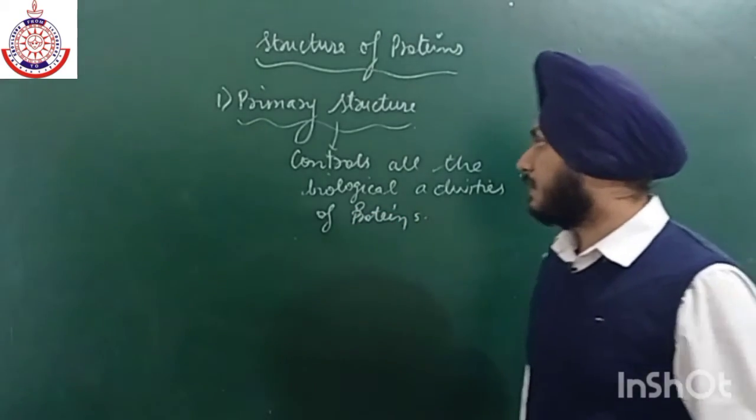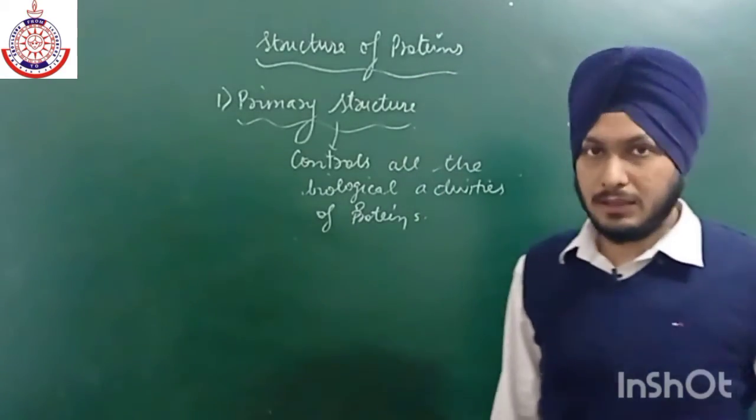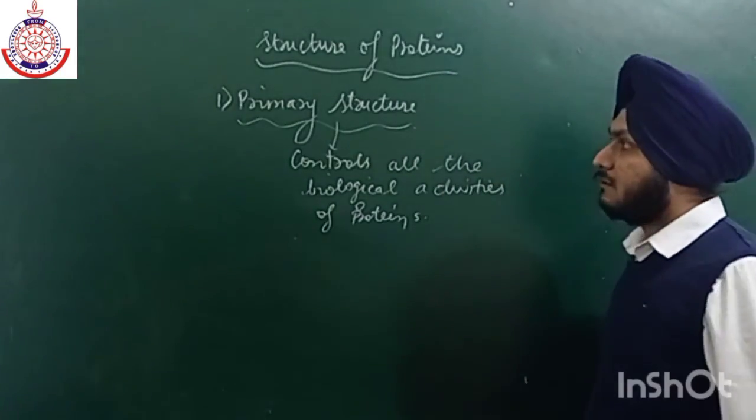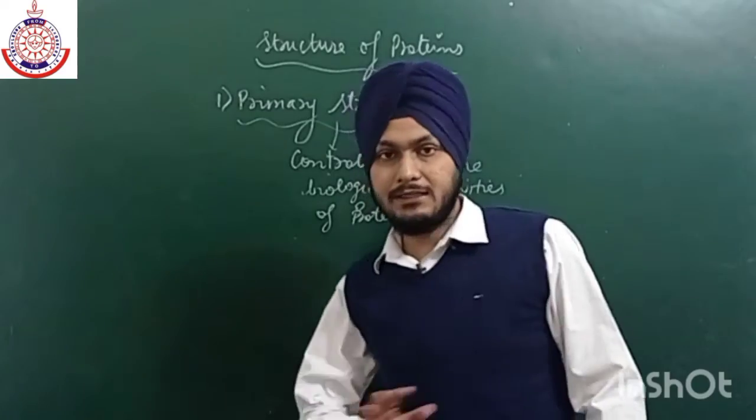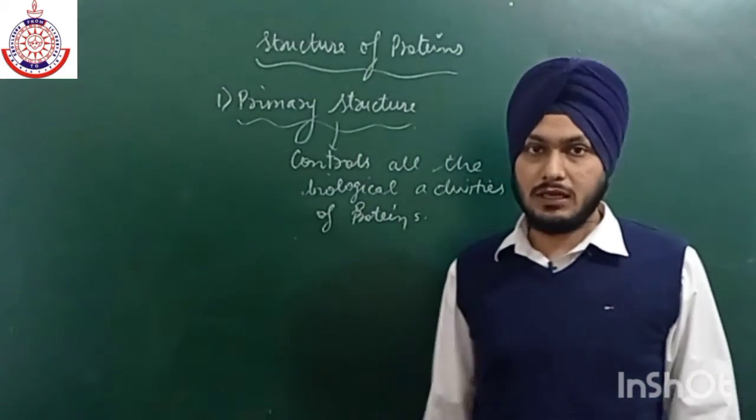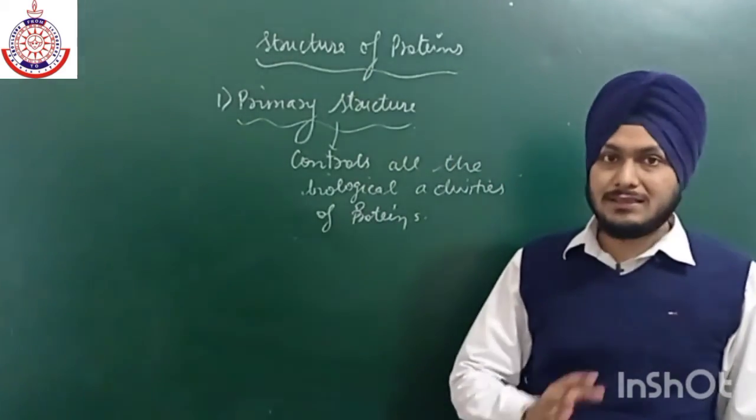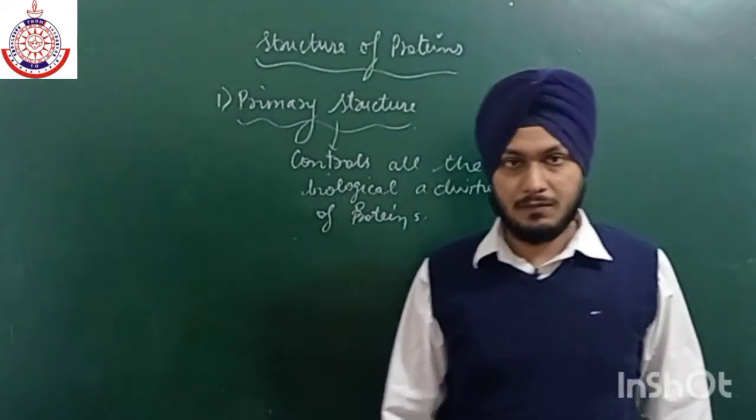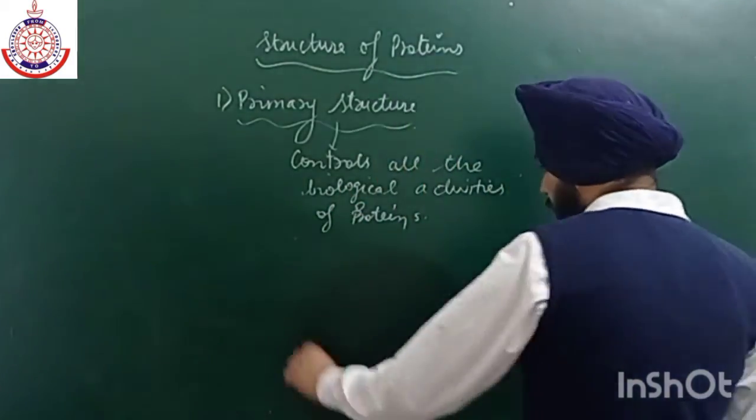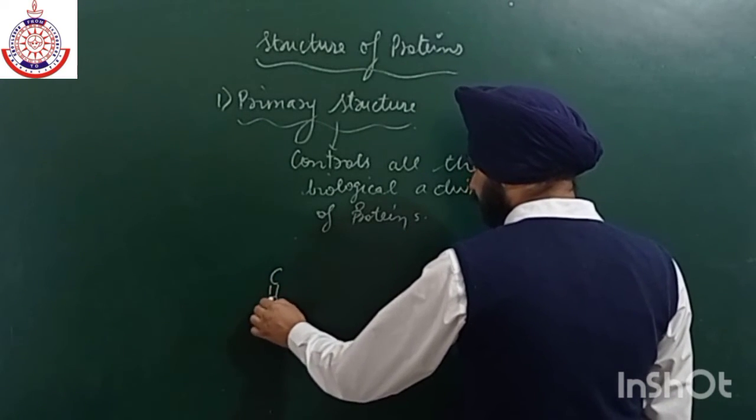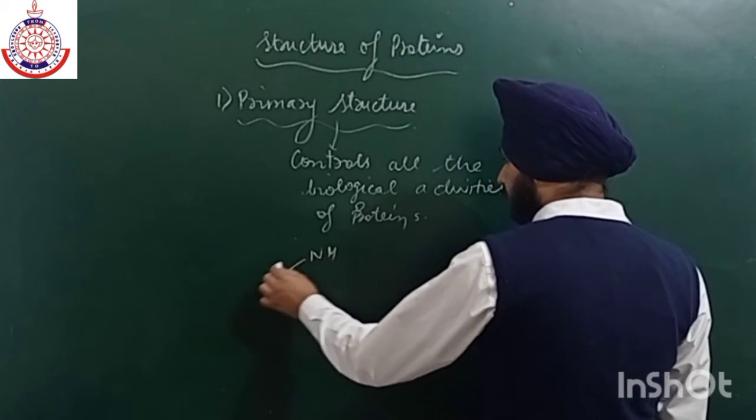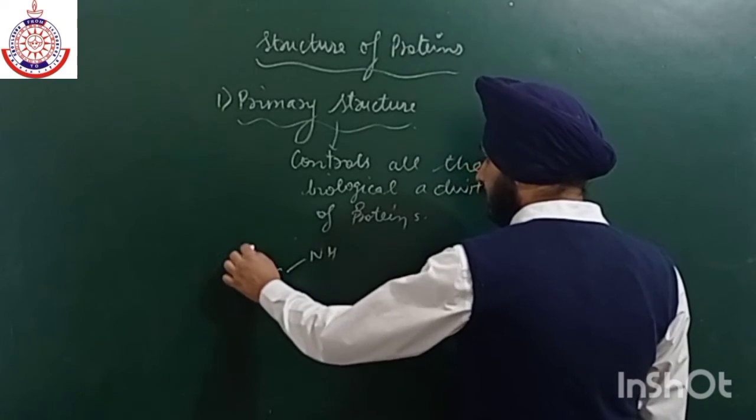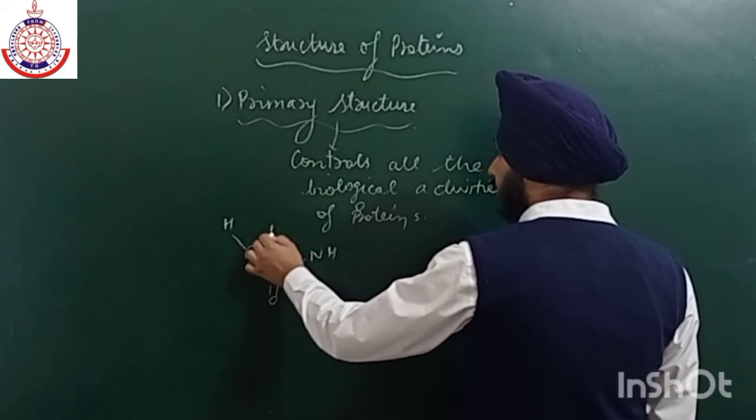Okay, so primary structure controls all the biological properties. They are formed when we arrange all the amino acids in a sequence. When we arrange amino acids in a sequence, primary structure will be formed. For example, let us take, they are in zigzag form. So as we all know, this is the structure.